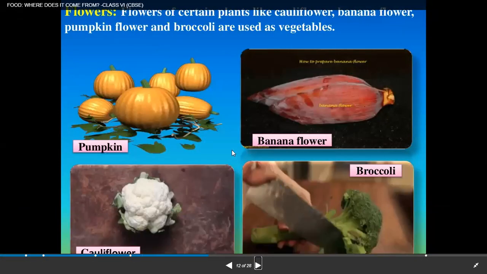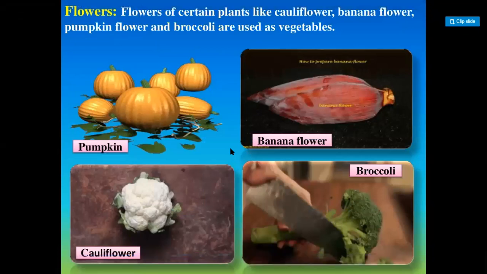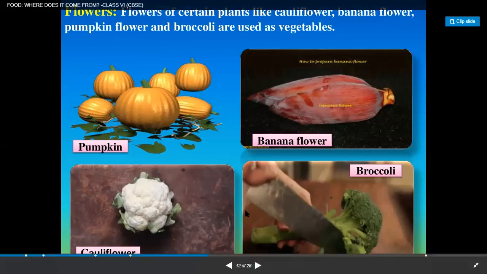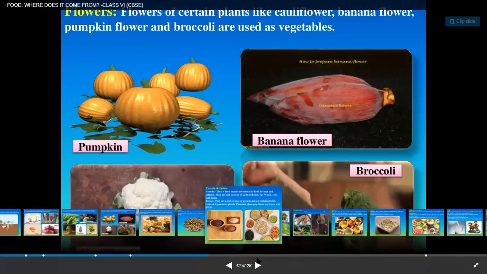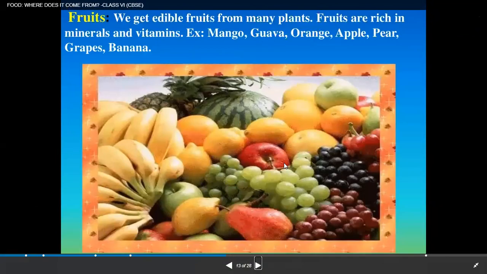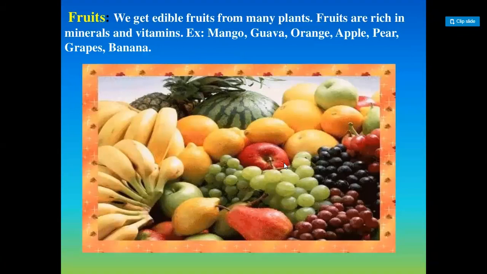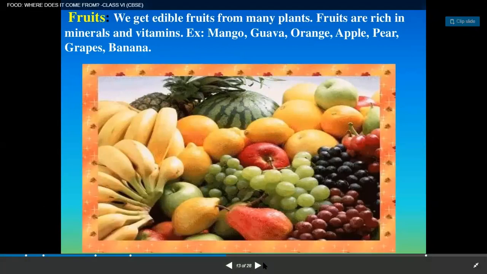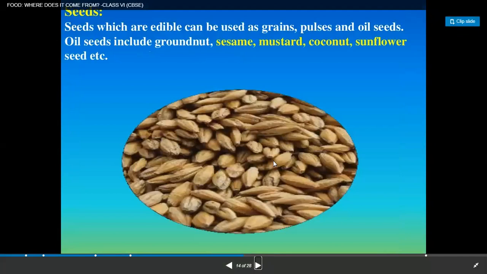Then we have flowers. Flowers of certain plants like cauliflower, banana flower, pumpkin flower, broccoli, these are used as vegetables. So these are the examples of the plants whose flowers are edible. Then fruits. Everybody likes it, right? Now the season of mango is coming, so a lot of mangoes will be there in the markets, right? Guava, orange, apple, pear, grapes, banana. So these all are fruits.